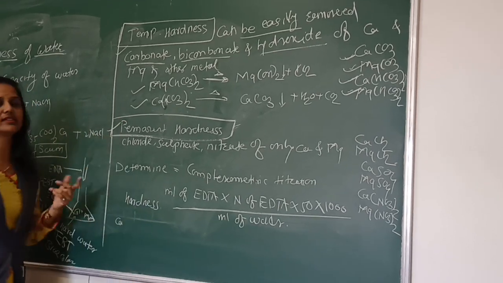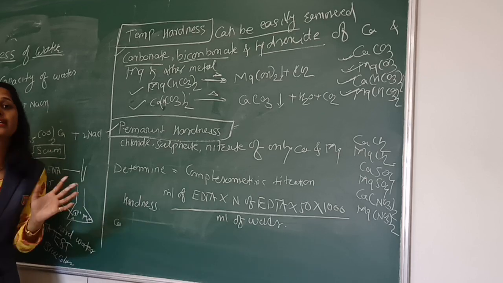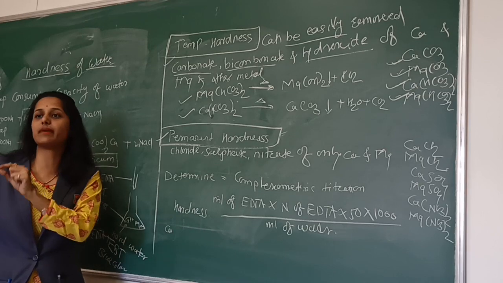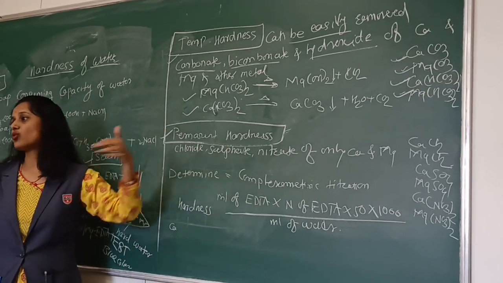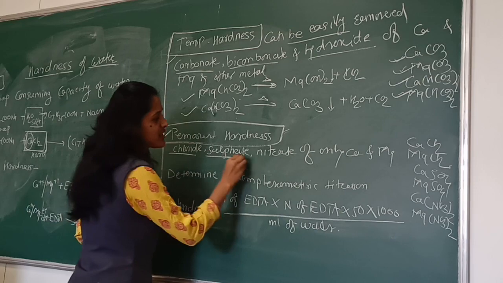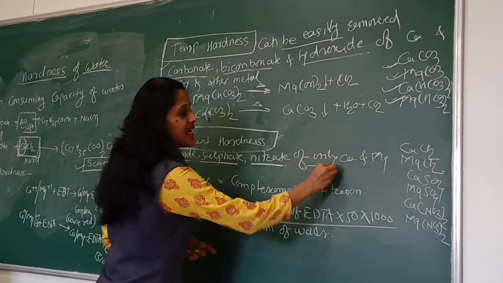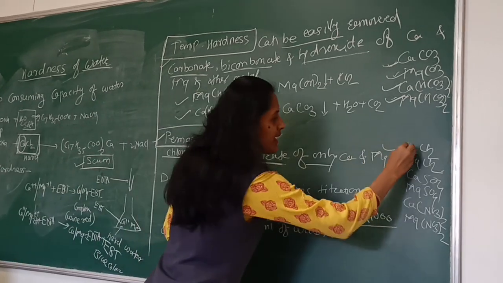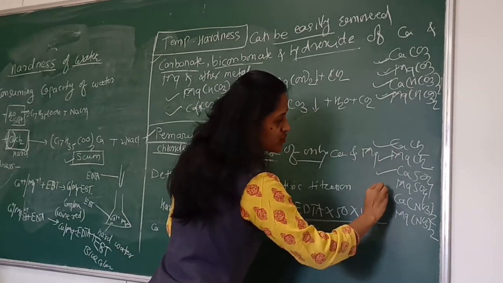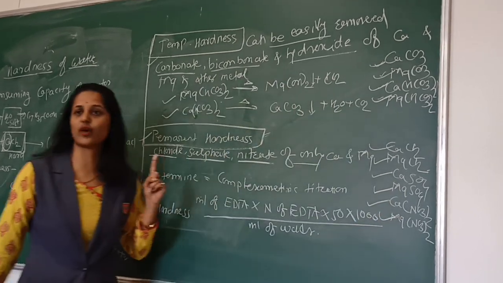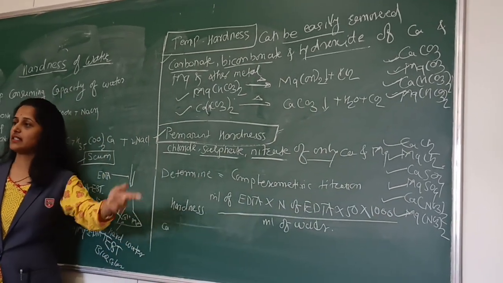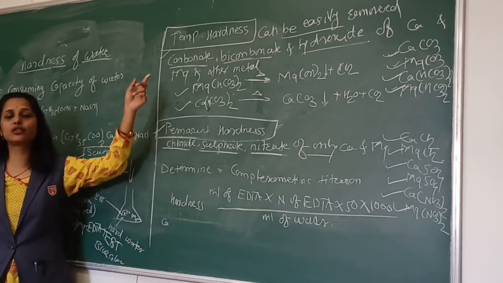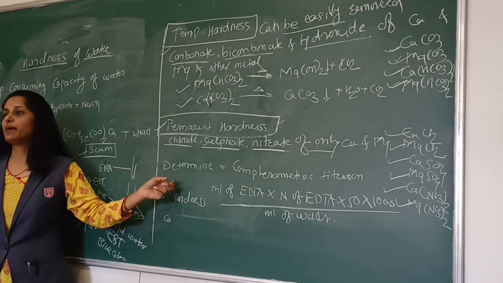The second one is permanent. Why is it permanent? Because it cannot be easily removed by mere boiling of water. We have to do a chemical treatment to remove permanent hardness. So what is permanent hardness? Chloride, sulfate and nitrate of only calcium and magnesium are permanent hardness. So what are they? CaCl2, MgCl2, CaSO4, MgSO4, Ca(NO3)2, Mg(NO3)2. These salts cause the permanent hardness of the water sample.